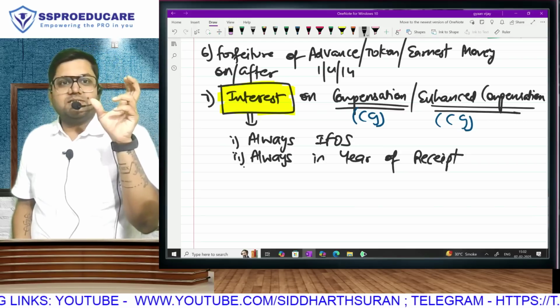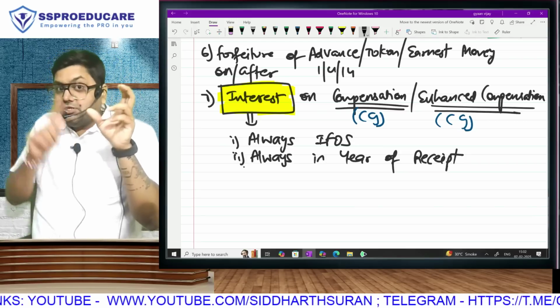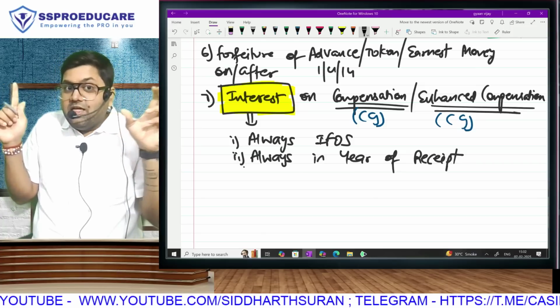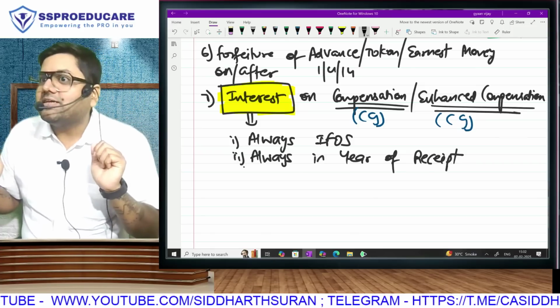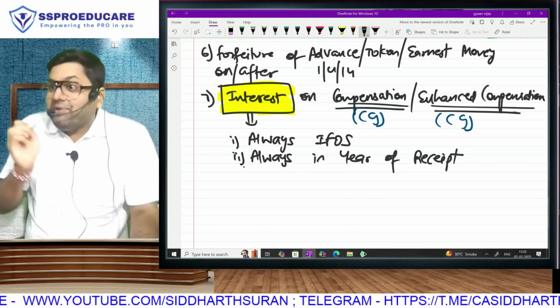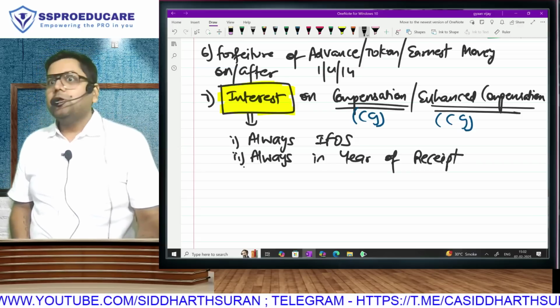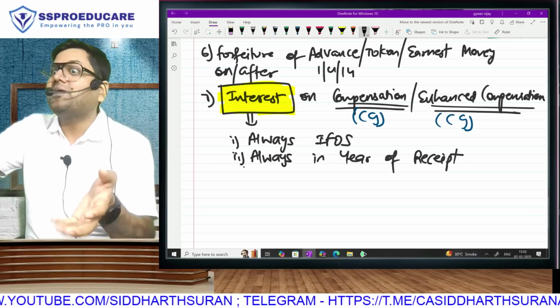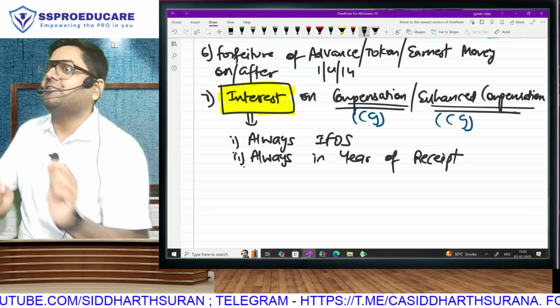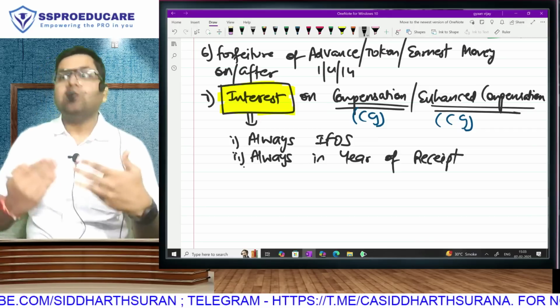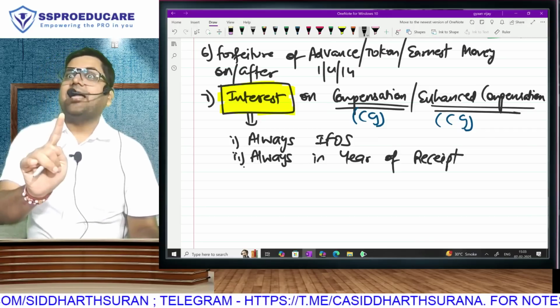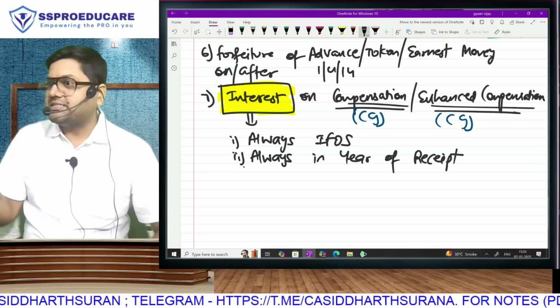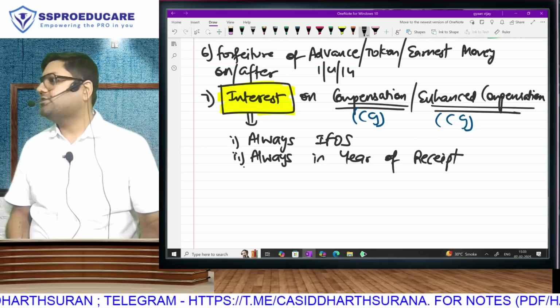See, your property is compulsorily acquired in one year. Some years later, you get compensation. And for that delay, they are paying you interest. Now, on due basis, some interest is taxable every year. But poor assessing officer cannot open 10 years' files only to add a little interest. That will waste a lot of time. So, we will take tax on interest, not on due basis, but finally in the year in which you receive.